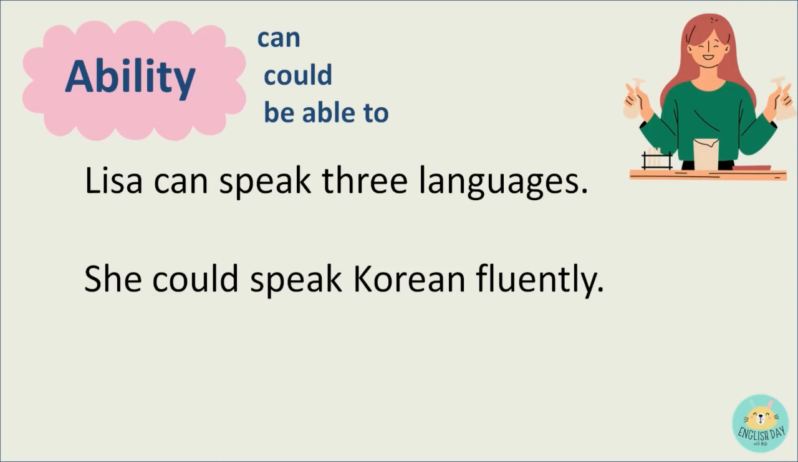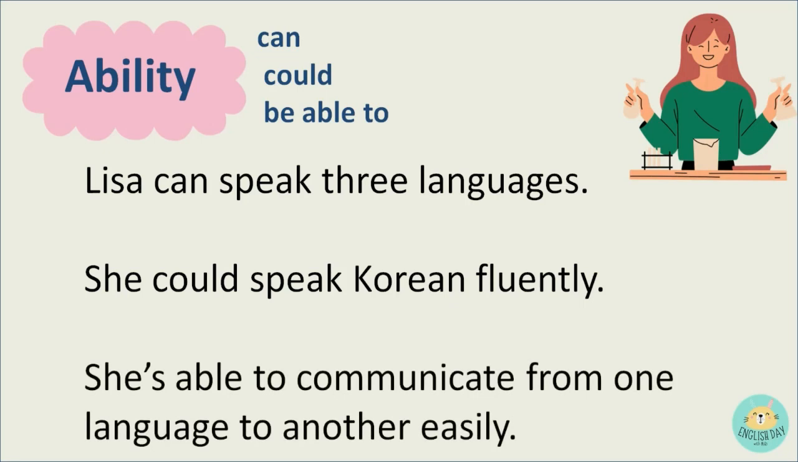She could speak Korean fluently. In here, we use the modal verb could. We are referring to the past ability of our subject. But even though we are using could, it does not mean that she cannot speak the language anymore. It means that she is not as fluent as she used to be in speaking Korean. And now let's have our last example.